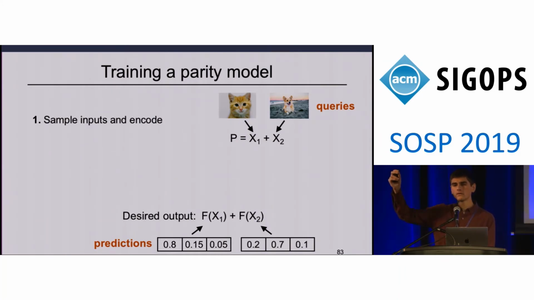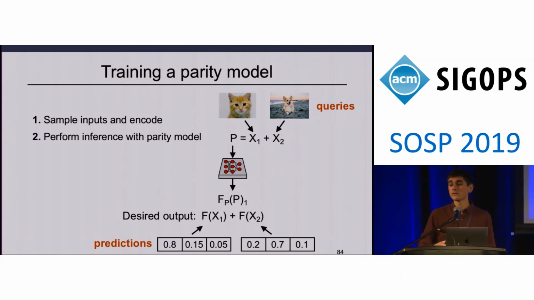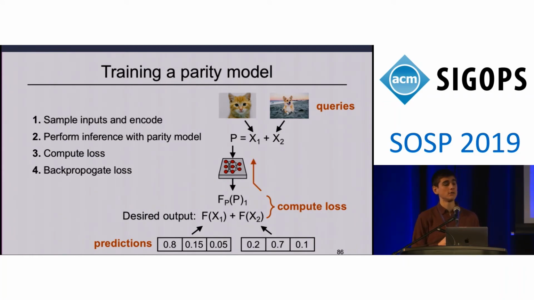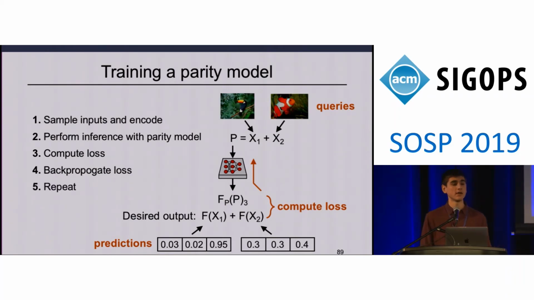Now that we have the inputs and desired outputs of our parity model, training looks pretty similar to how it does in other applications. We perform a forward pass over our parity model using this parity query to generate some output. We then compare this output to the desired output of our parity model using a loss function to get some loss value. We then backpropagate this loss value to update the parameters of our parity model, and then iteratively repeat this process by sampling more and more queries from our underlying data set until a parity model has reached a sufficient accuracy.